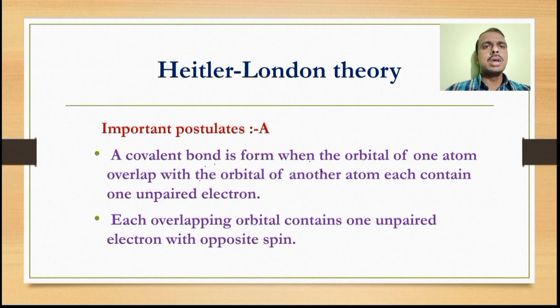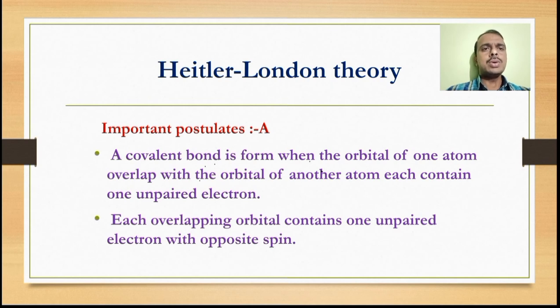The first one: a covalent bond is formed when the orbital of one atom overlaps with the orbital of another atom, each containing one unpaired electron. That means whenever a covalent bond occurs, the orbitals of the two atoms must each contain one unpaired electron, and there is the possibility of overlapping.